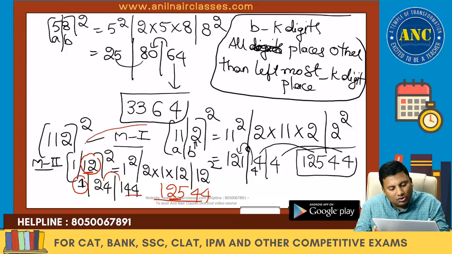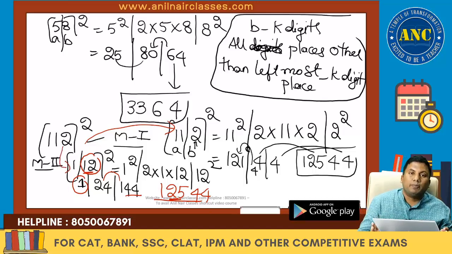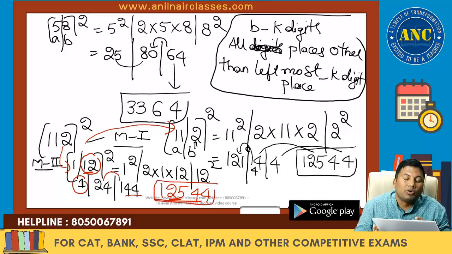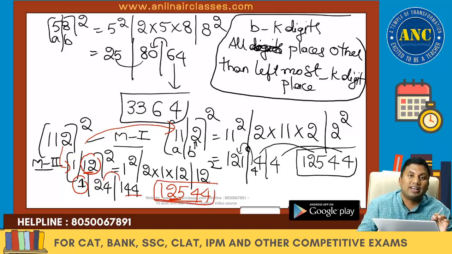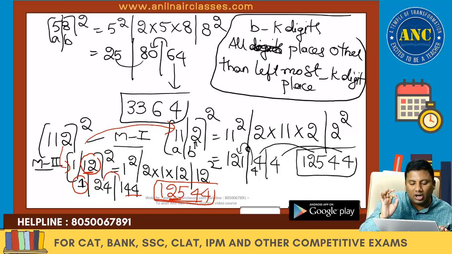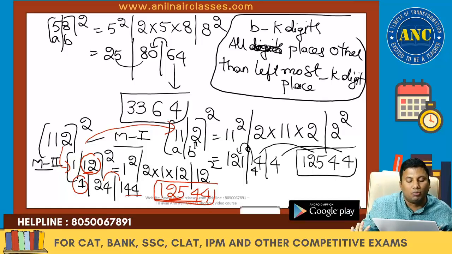Either you can use this logic or that logic. Which logic is best depends upon the nature of the number. 12544. You can also cross check whether the answer is right or wrong by using the digital sum concept. If answer options are there, digital sum is the best logic. If the answer options are removed, depending upon the value, you will use method 1 or method 2.